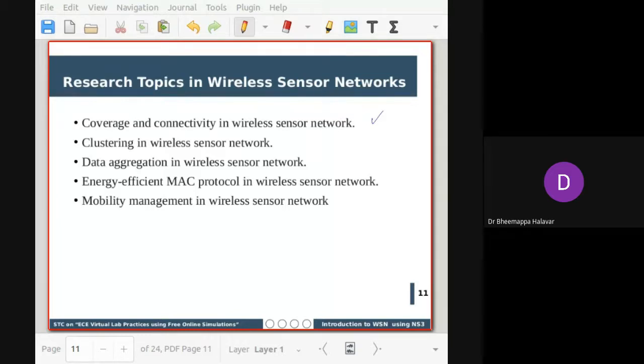So yes, I finished in 30 minutes. Fine. Okay. So the next 50 minutes would be the implementation of a sensor network using NS3.